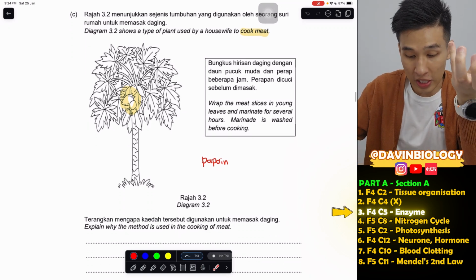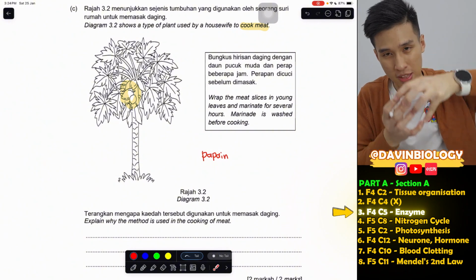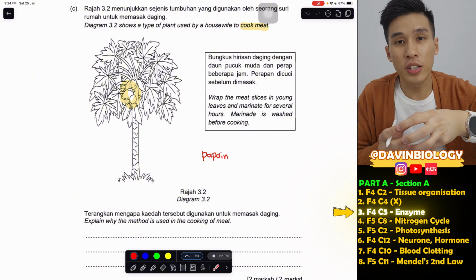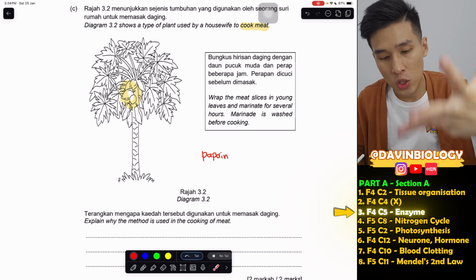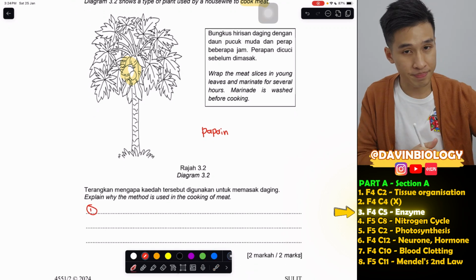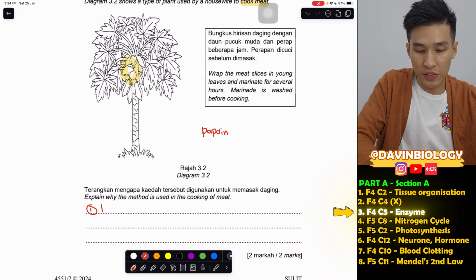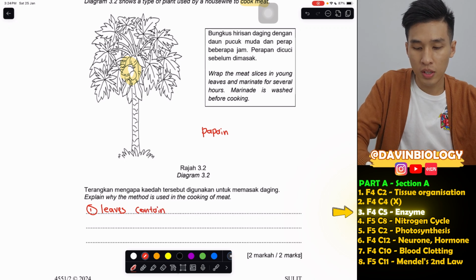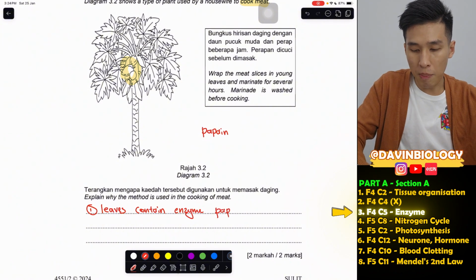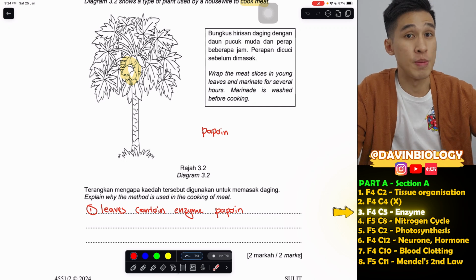They didn't tell you this papaya, but yeah, it's papaya leaf. They marinate with meat, and then after that already, they remove the leaf and then cook the meat. So this papaya leaf, right, has an enzyme called papain. Okay, so you can say the leaves, which is the papaya leaves, contains an enzyme called papain. Which papain is a kind of enzyme that can break down the protein structure in meat.